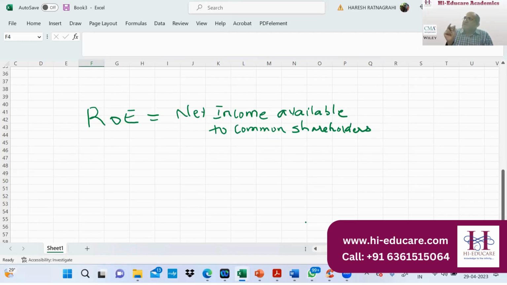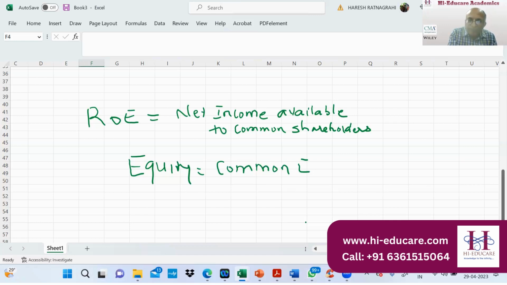Equity means preference equity and common equity.